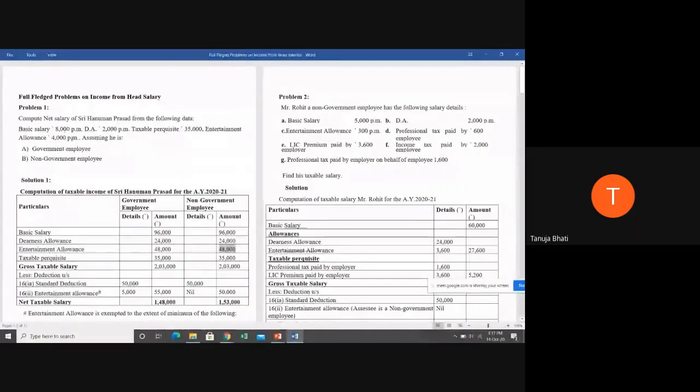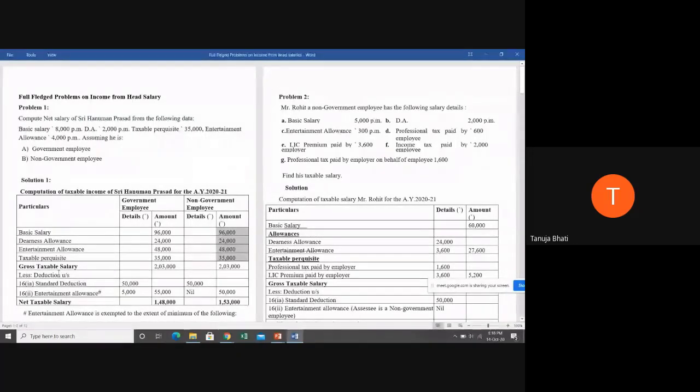So now why have I written entertainment allowance first and taxable perquisite second? Because allowances have to be written under a single heading. You can write it after basic salary as allowances and then show dearness and entertainment. Okay, because allowances have to be written one below the other. Now, is any other information given? Is he getting anything else? He's getting nothing else. So we arrive at the gross taxable salary by adding all these four items.